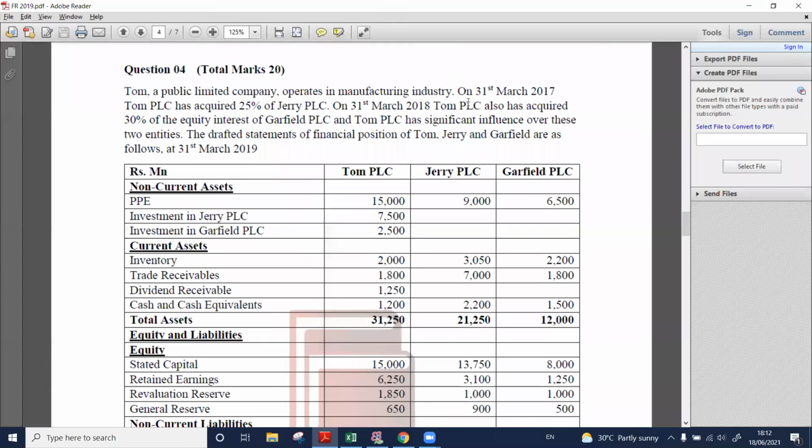On 31st March 2017, Tom PLC has acquired 25% of Jerry PLC.